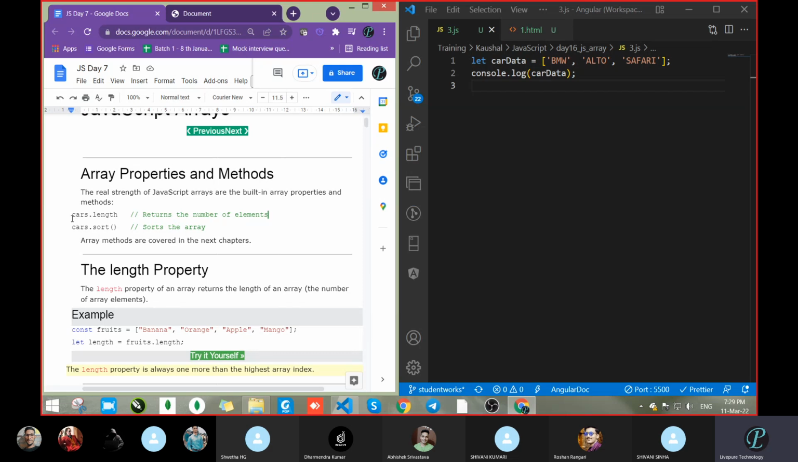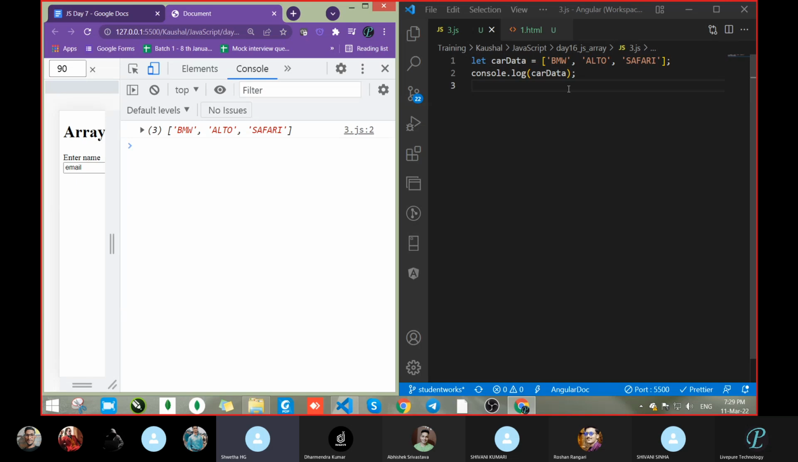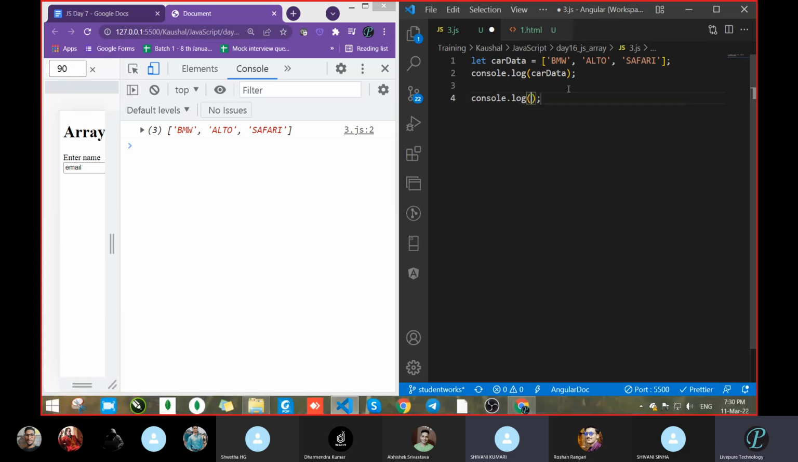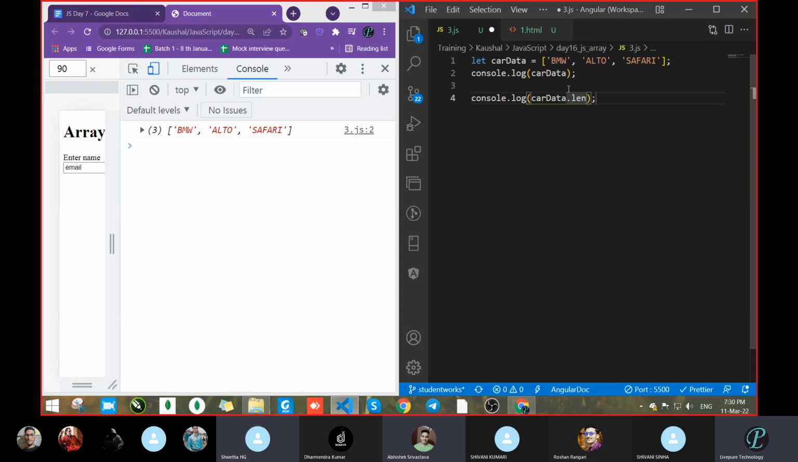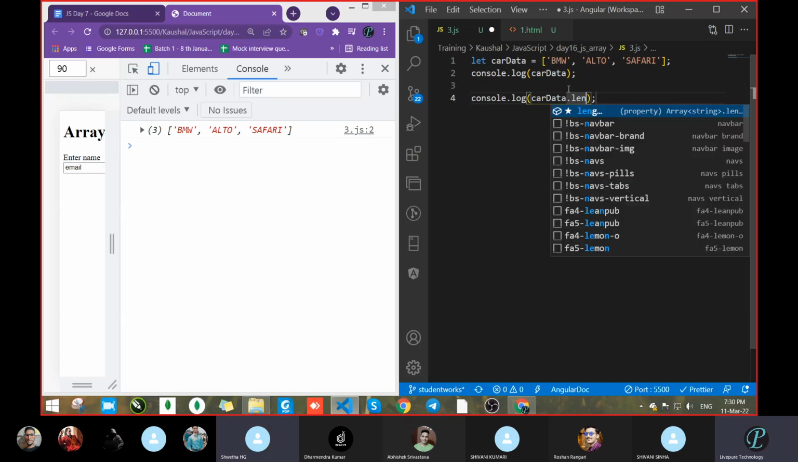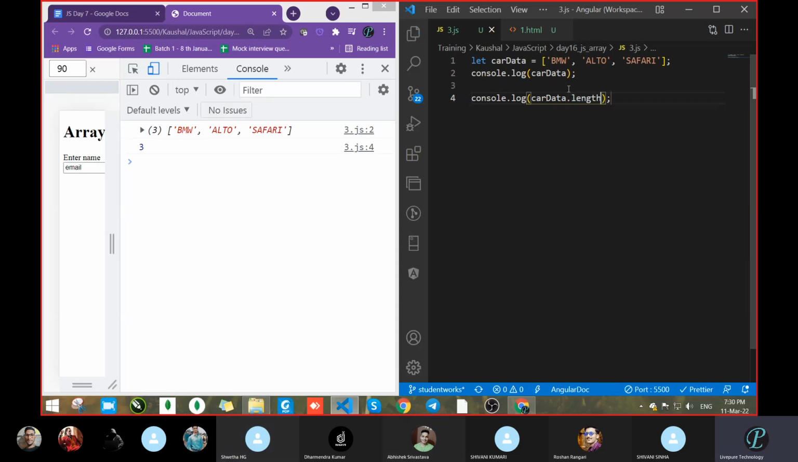Now we want to check the length, how many data items are there. What is the property for checking the length of a string? How to check length? It is carData.length. Write that length property and let's see how much we get. We get 3.